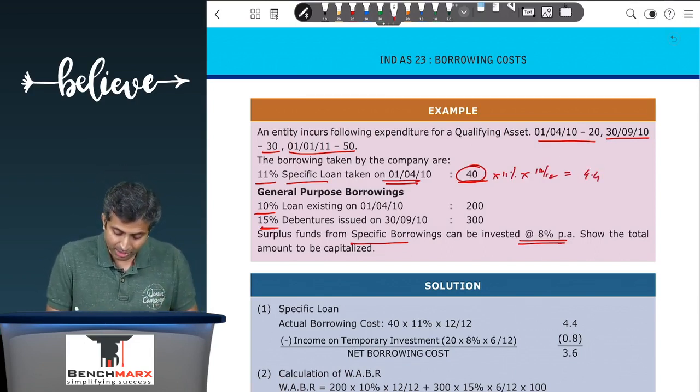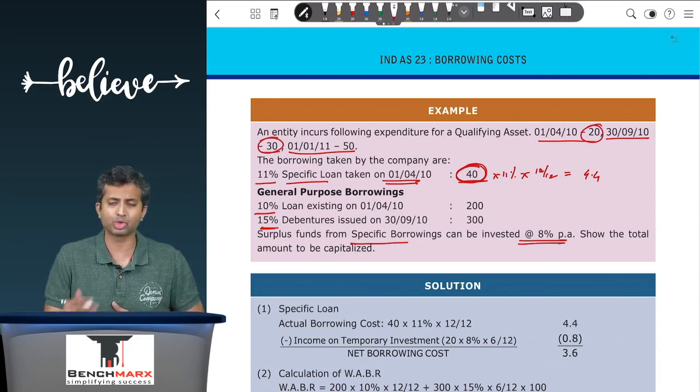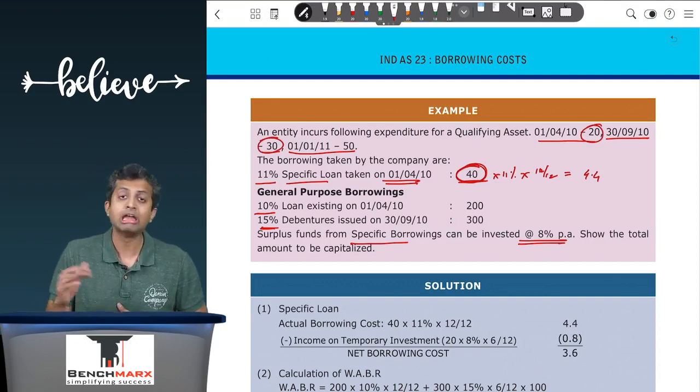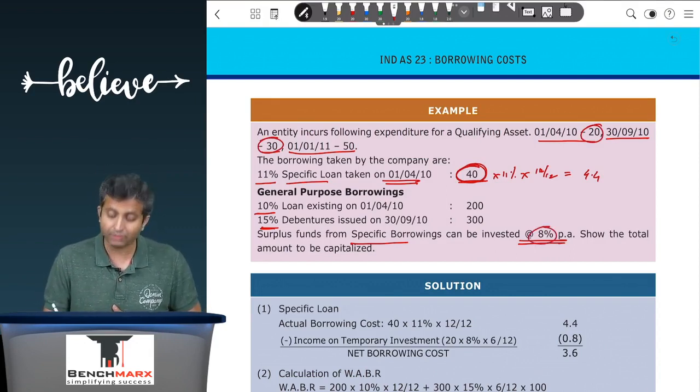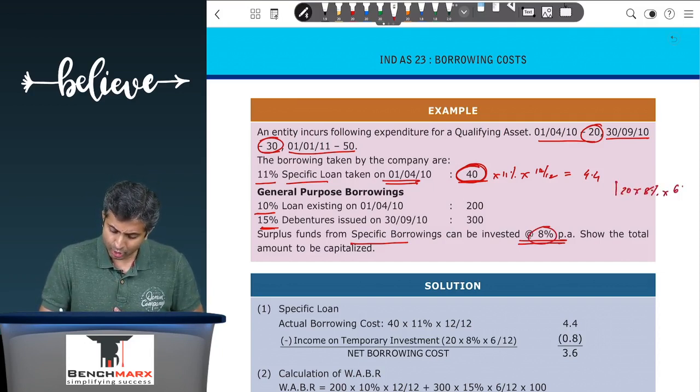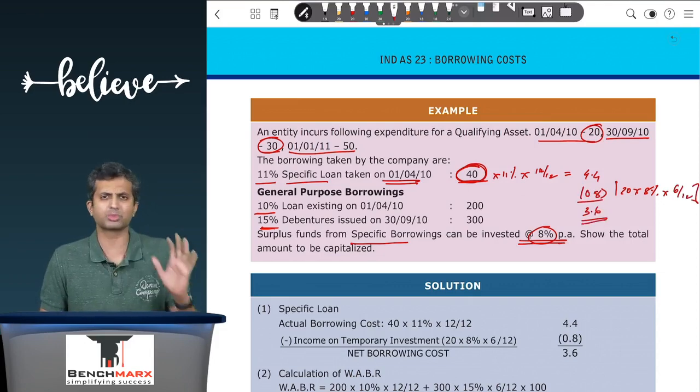However, there can be some surplus funds. So this is 40 minus 20, as you have spent 20 rupees on the first day and the next 30 rupees is spent on 30th September. Which means 40 minus 20, that is 20, is surplus, which will be invested at the rate of 8% per annum. So 20 into 8% into 6 by 12 comes to 0.8, and hence 3.6 is the net borrowing cost to be capitalized from specific borrowings.